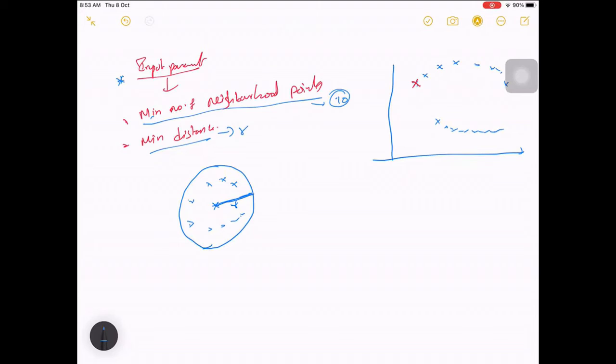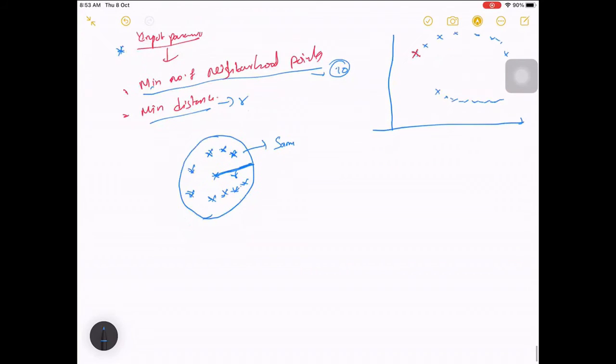So if there are more than 10 points here, we consider all of these as belonging to the same cluster. All the points within that radius belong to the same cluster.